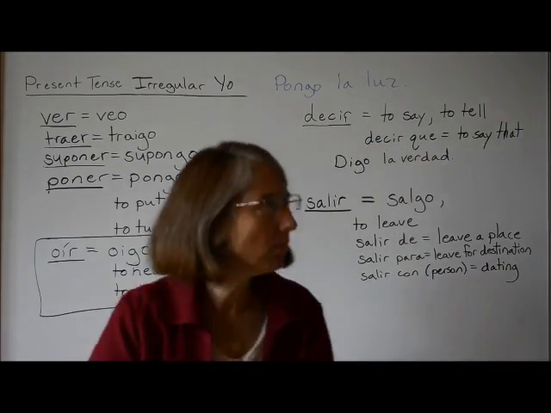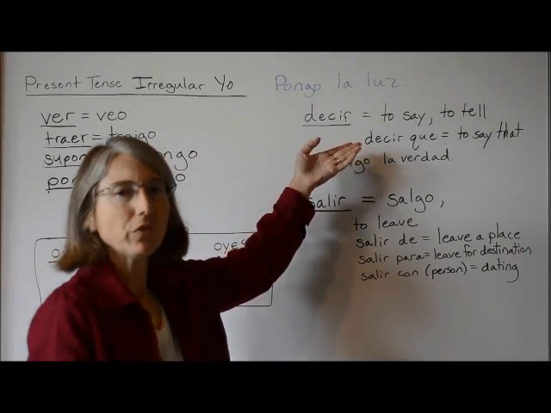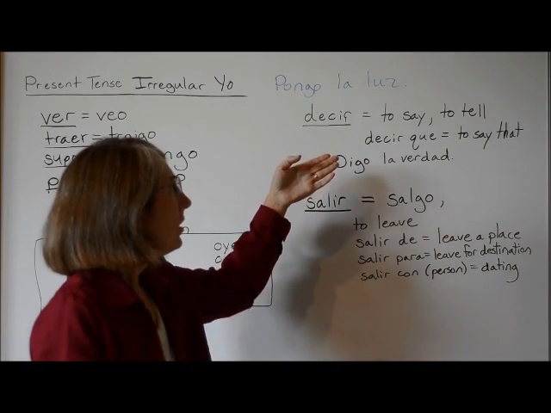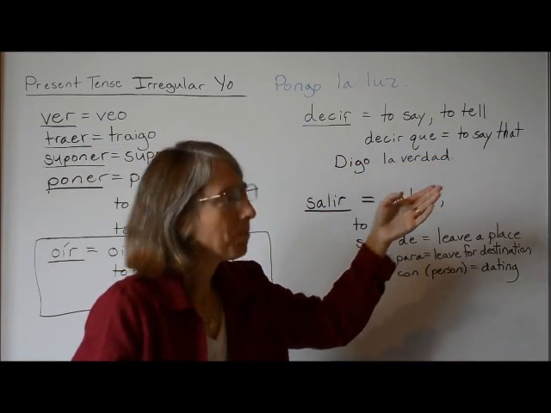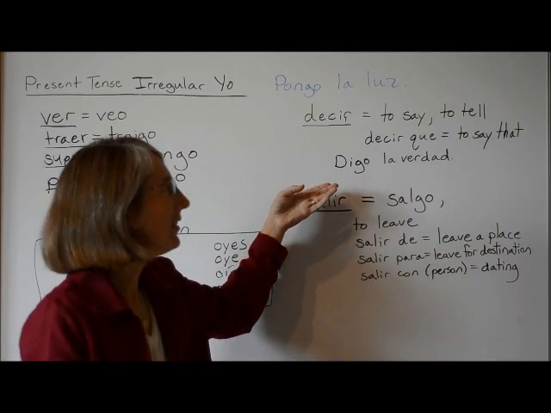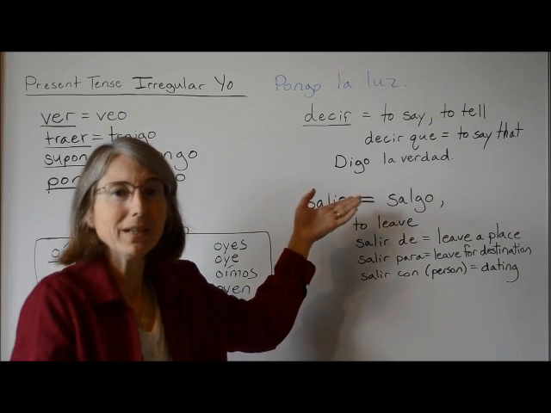Now, decir also has an irregular yo form. It means to say or to tell. Decir que means to say that. And the yo form of decir is digo. Digo la verdad means I'm saying the truth, I'm telling the truth.